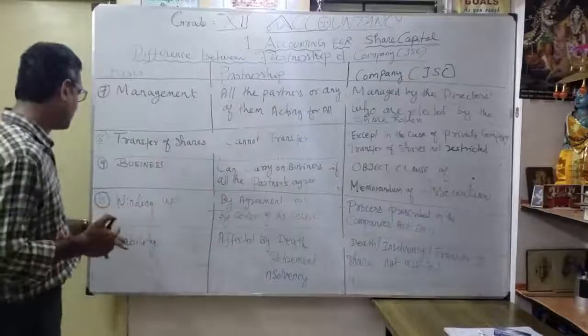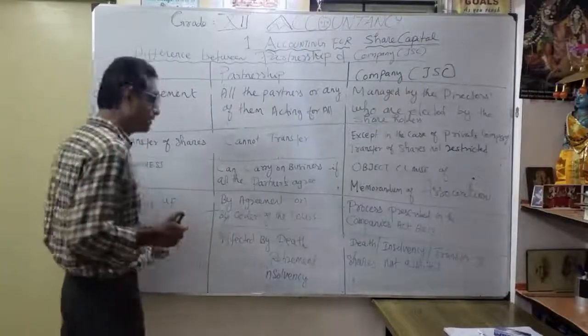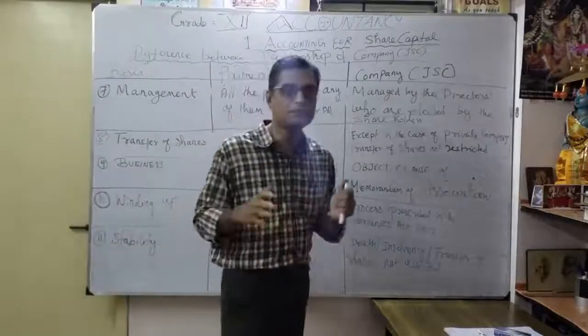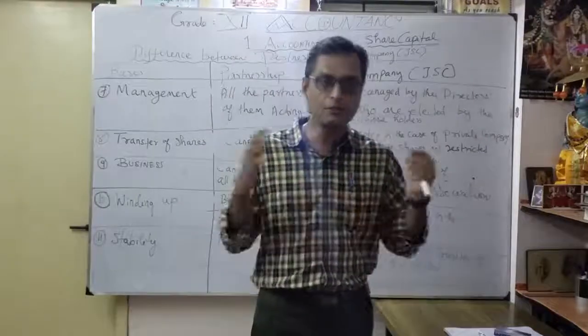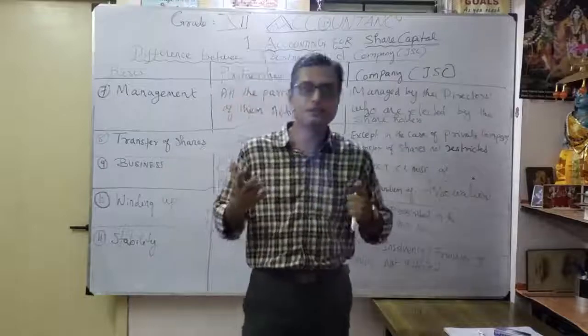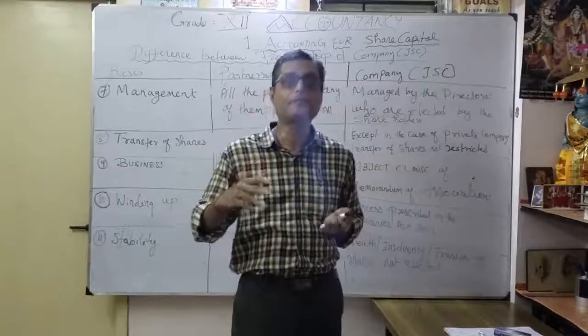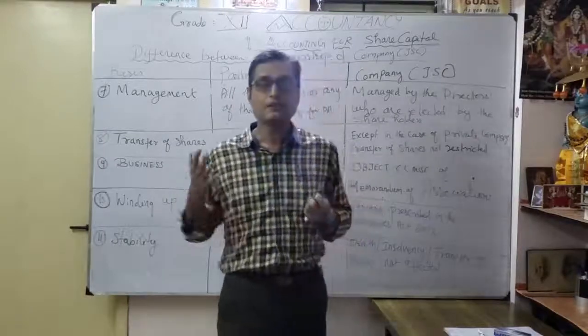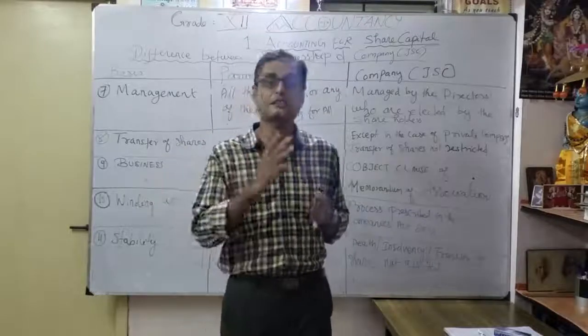Then the final point is stability. That's what I am trying to say here: the stability of the business. Suppose, how is the stability of the business affected? You are doing the business in a partnership, 3 or more partners doing the business. How will the stability continue? How will it be affected? It may be affected due to death or because some partners want to go out. That is retirement. Correct.